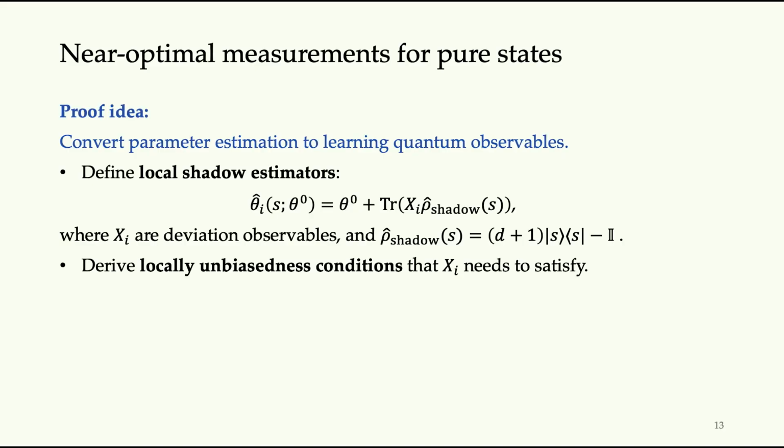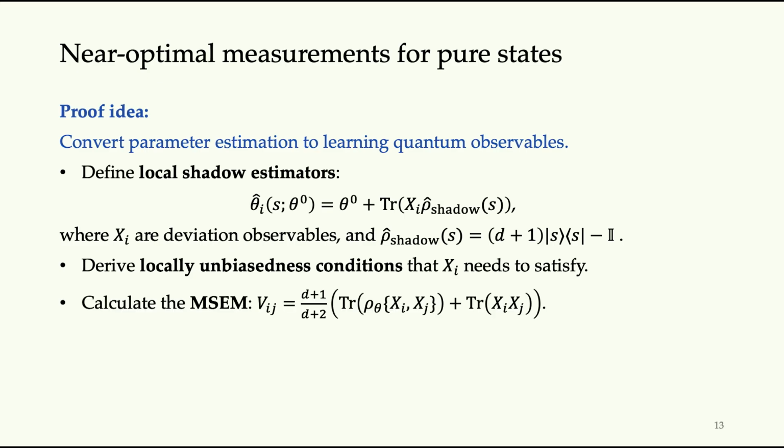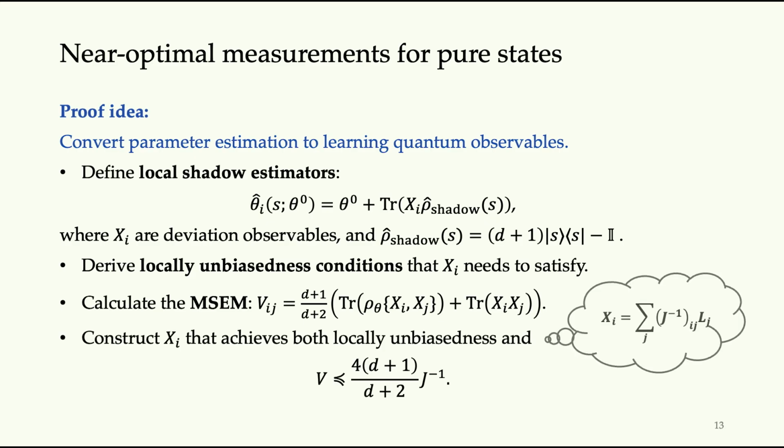Okay, once we define this local shadow estimator, we just need to find the locally unbiased condition that this deviation observable needs to satisfy. Then we can calculate the mean square error matrix as a function of x. Finally, we pinpoint the most efficient x to use in order to both satisfy the locally unbiasedness condition and achieve the optimal mean square error matrix. We find there exists a construction of the deviation observable such that the mean square error matrix V is upper bounded by a constant times J inverse, where J is the quantum Fisher information matrix.